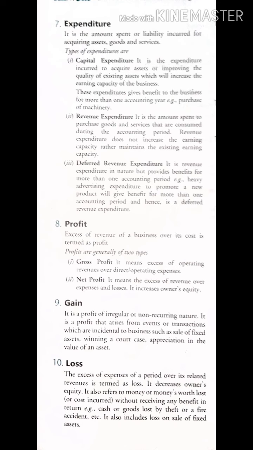The second is indirect expenses, meaning we are incurring expenses, but those expenses do not directly support production. Like if an accountant is doing accountancy, no doubt it supports the business at some point, but indirectly. Directly it is not helping any production process.